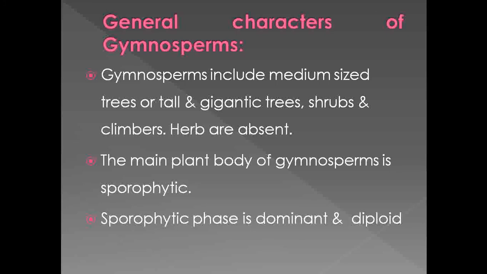Most of the lower cryptogamic members are thallophytes, meaning they do not show clear differentiation between root, stem and leaves. But in the members of gymnosperms, the main plant body is a sporophyte, and that sporophyte is divided into root, stem and leaves. So under the gymnosperms, the sporophytic phase is the dominant one, and it is represented by its diploid nature.